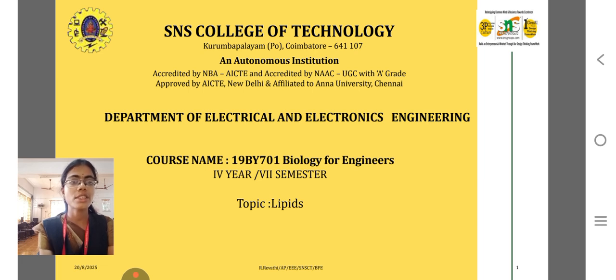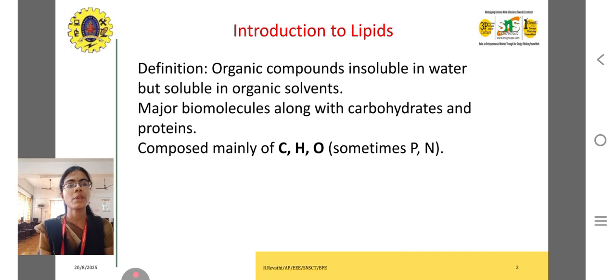In this lecture series video of Biology for Engineers, today's topic is lipids. What do we mean by lipids? It is insoluble in water, and is one of the major biomolecules along with carbohydrates and proteins. These organic components are composed mainly of carbon, hydrogen, oxygen, and sometimes nitrogen or potassium, etc. So these are all called lipids, which may be high in fat, cholesterol, etc.